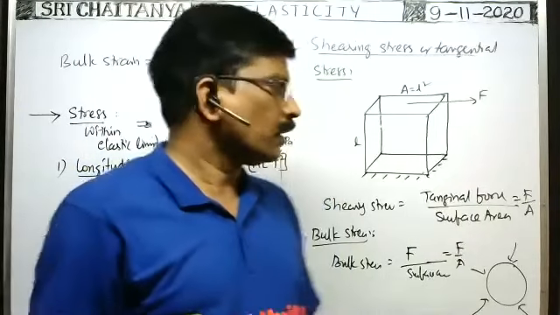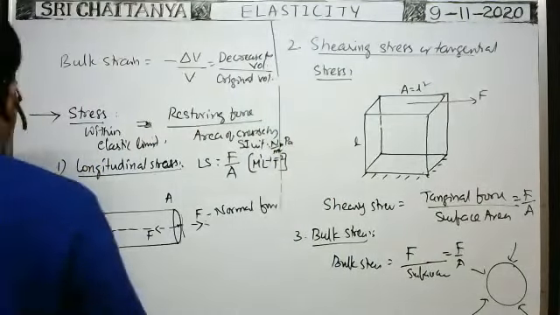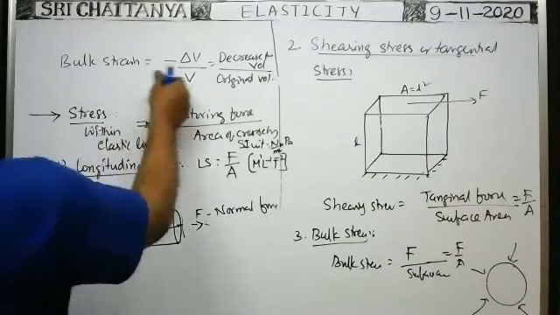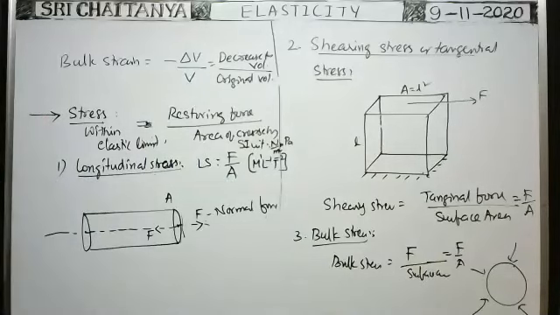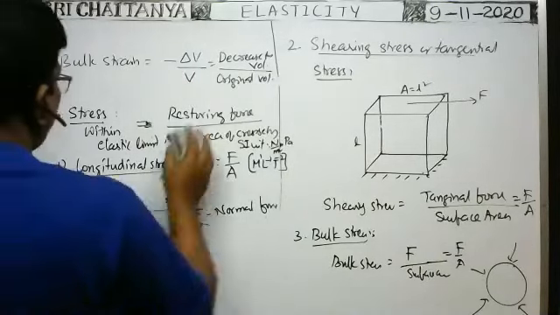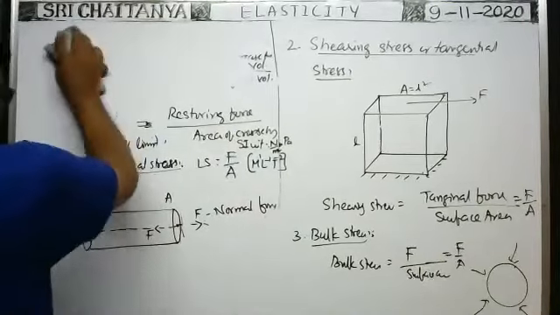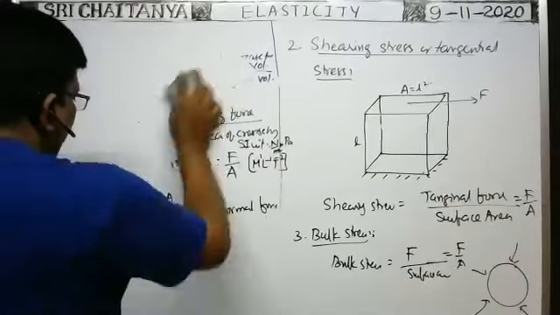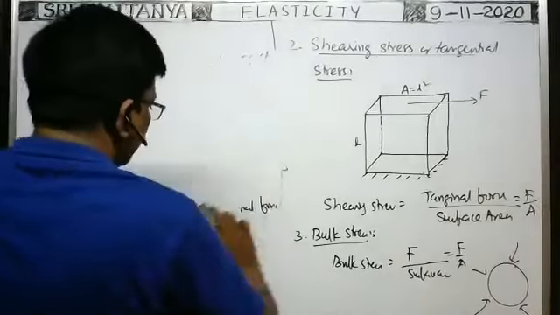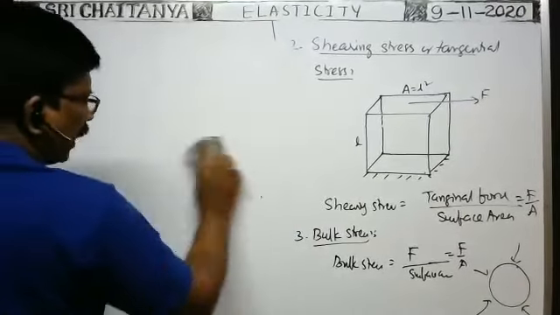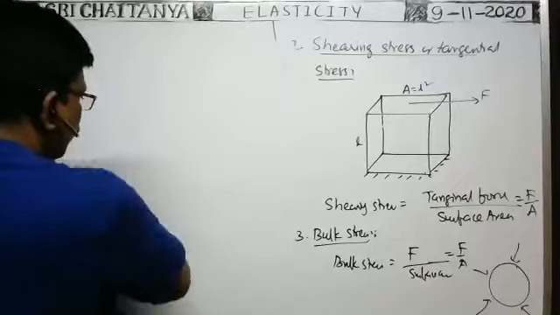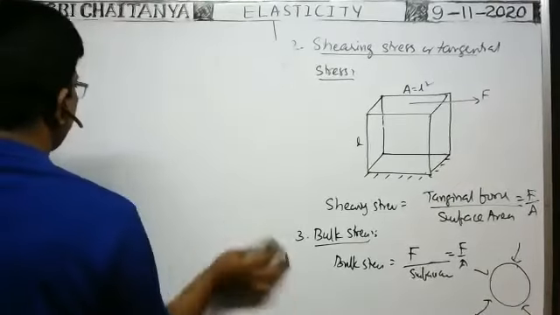So, what is the elastic limit? Elastic limit means the maximum stress developed in the body within which the body regains its original shape or size after removal of the deforming forces. That is called the elastic limit. So we always discuss every point within the elastic limit property only. Okay.